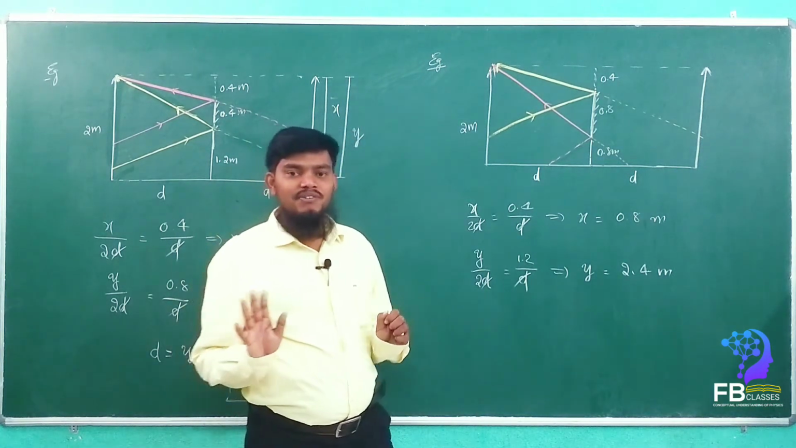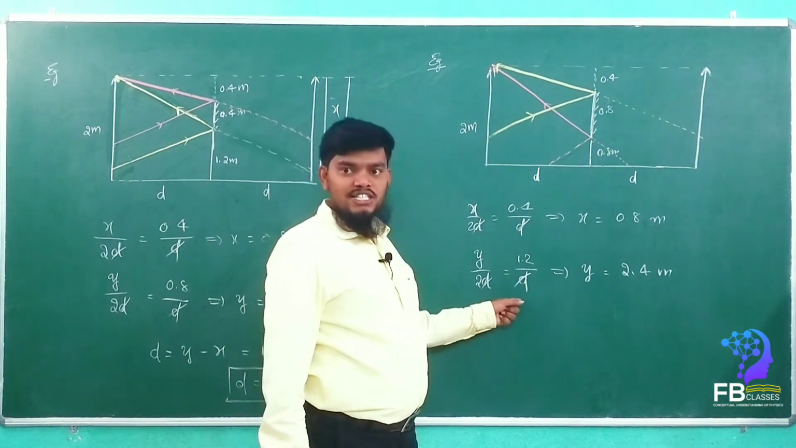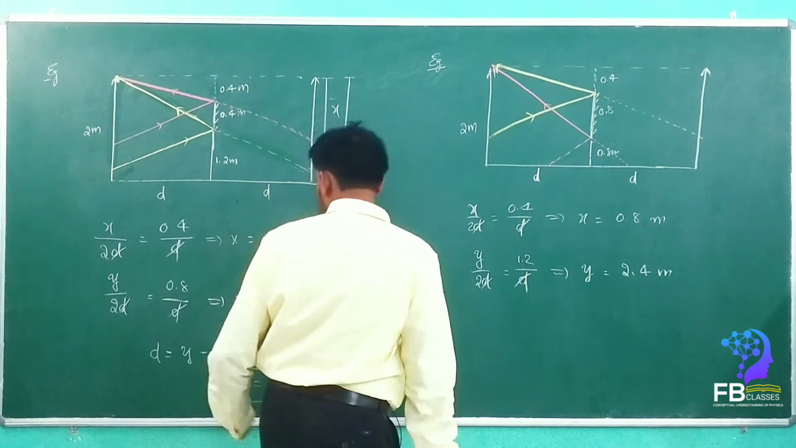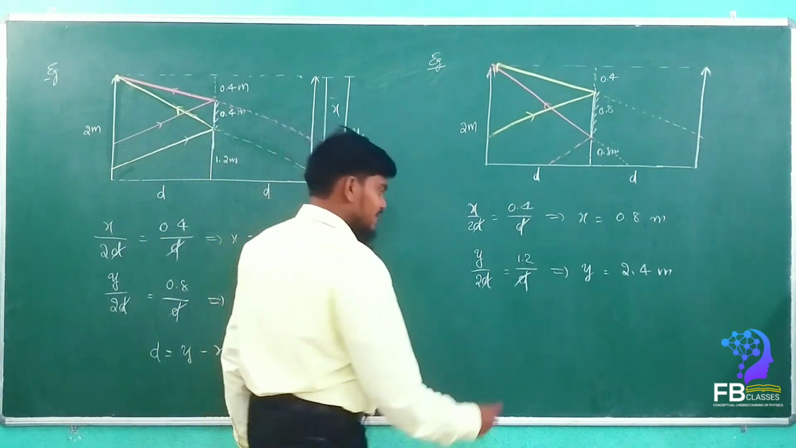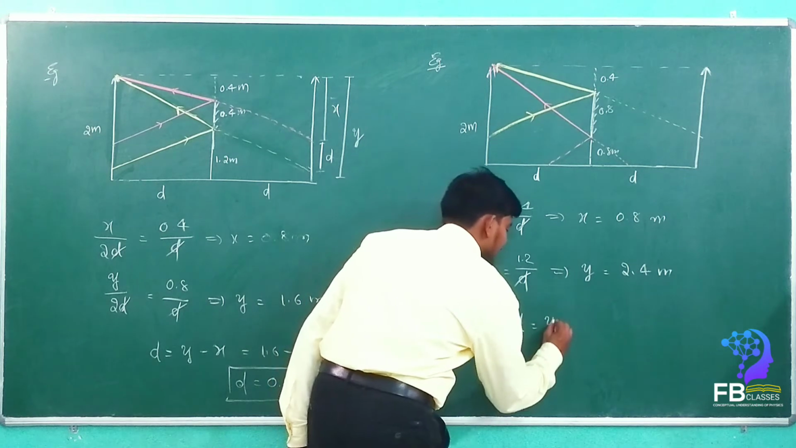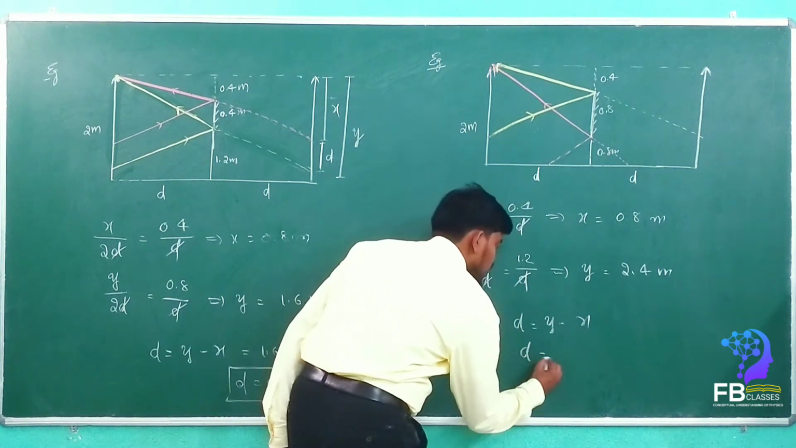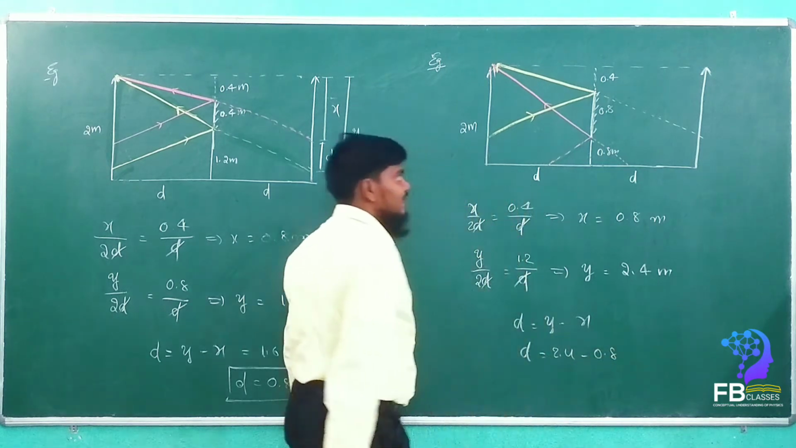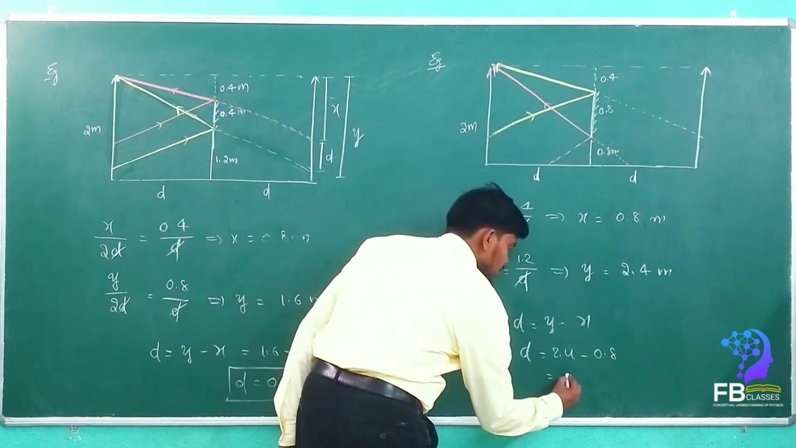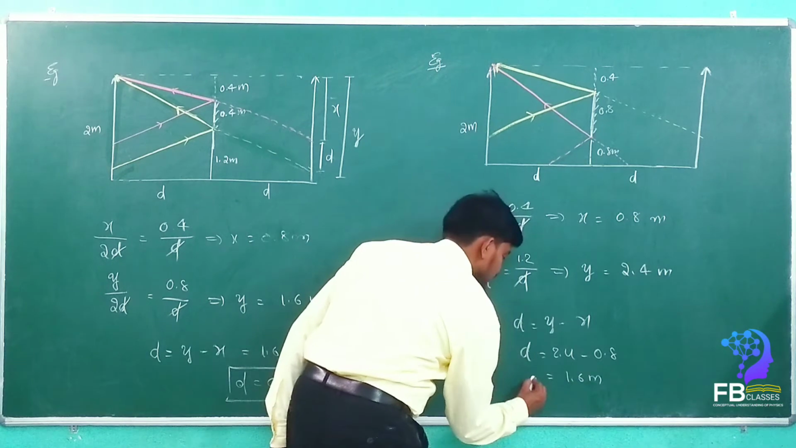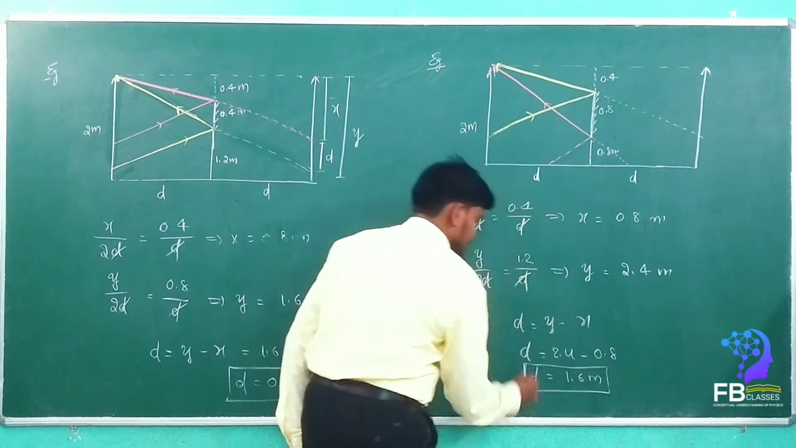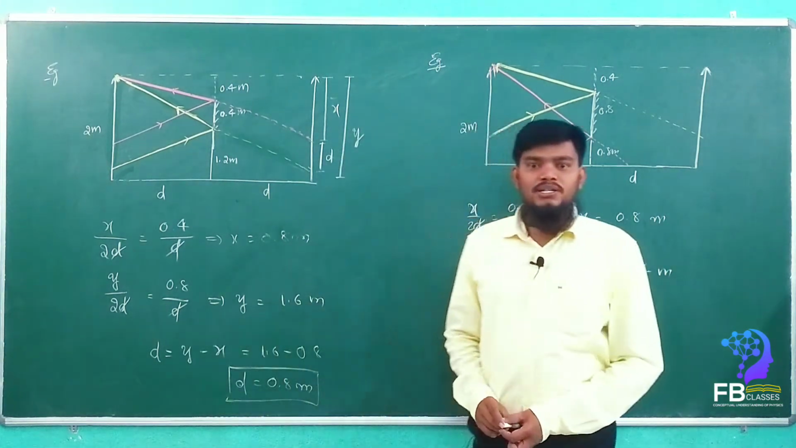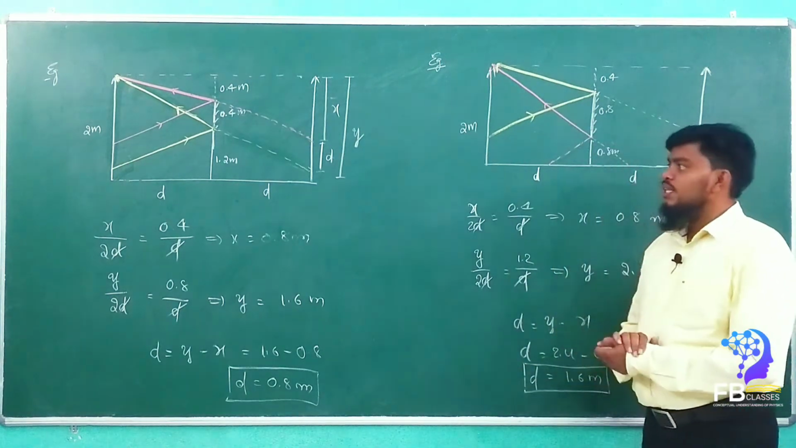Clear, everyone? X value, my dears, how much will the value of d come? So d is equal to y minus x. So d is equal to 2.4 minus 0.8. Yes or no? That is equal to 1.6 meters. So this is the d value. Are you getting my point? This is the d value.